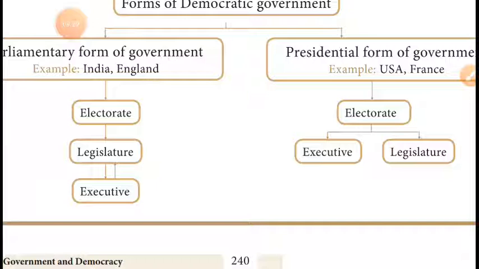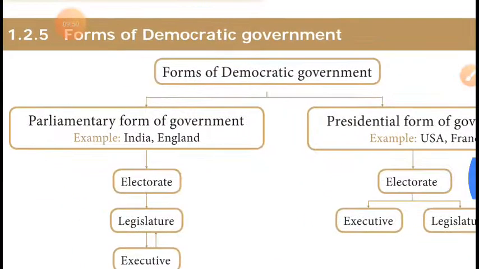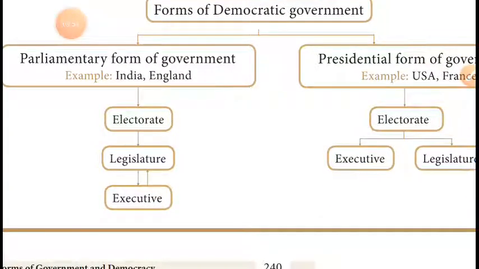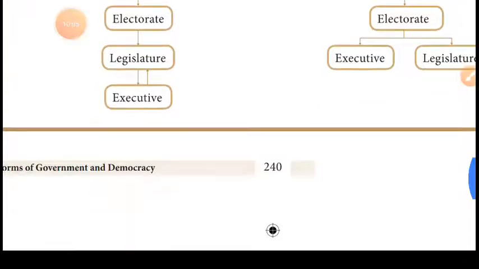Presidential form of government means electorate, executive, legislature. Both are the same, but there, first electorate, then the legislator, then the executive. But here, first electorate, and the electorate is divided further into executive and legislature. That is the presidential form of government. So these are the forms of democratic government. Every country following democratic government follows one method, the parliamentary form; some other countries follow the presidential form. Okay. Next, another important topic.